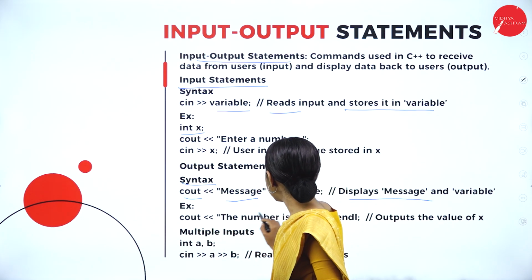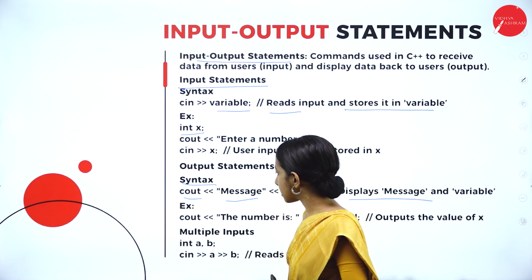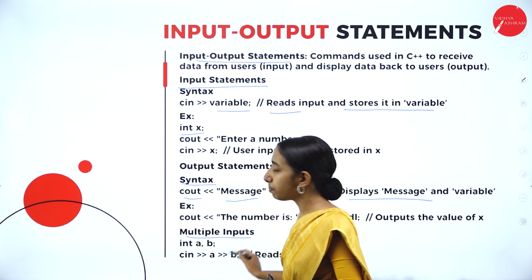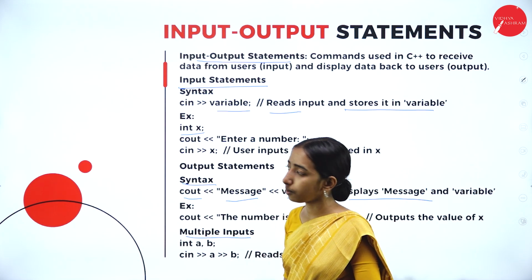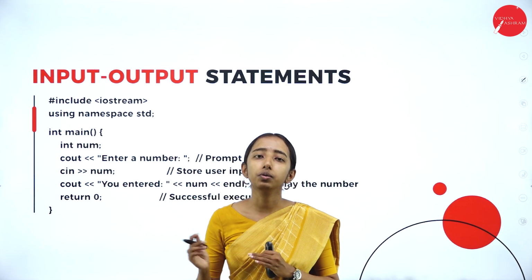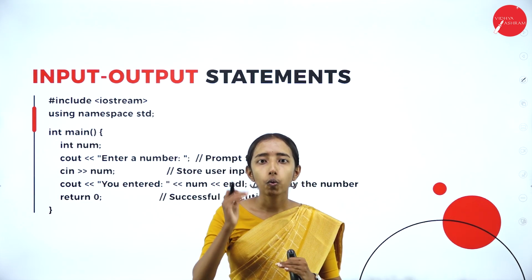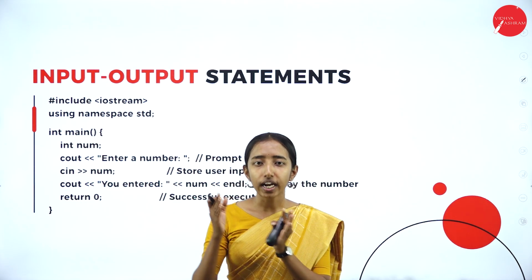So cout, the number is, x, endl, outputs the value of x. And also we can have multiple inputs, that is int a, b; cin a and b. So we have seen the input and output, cin, cout and variable.